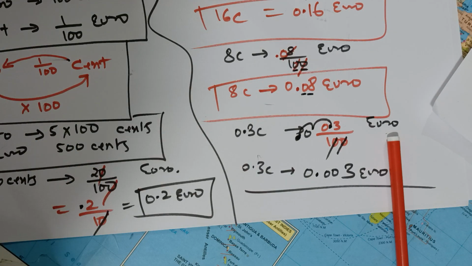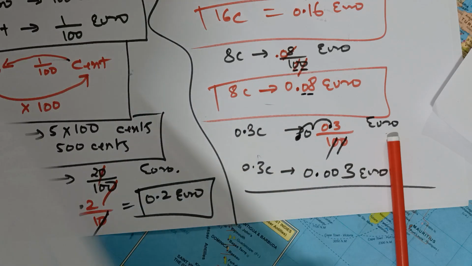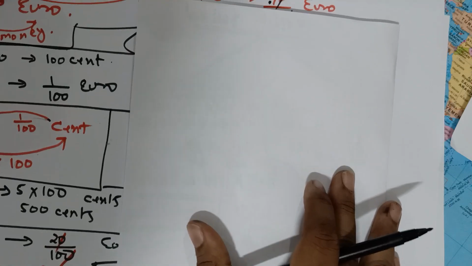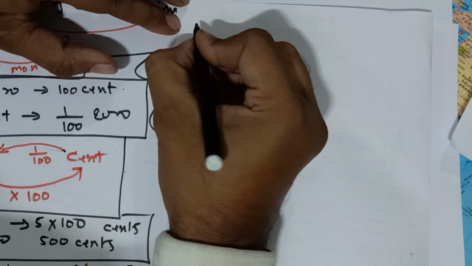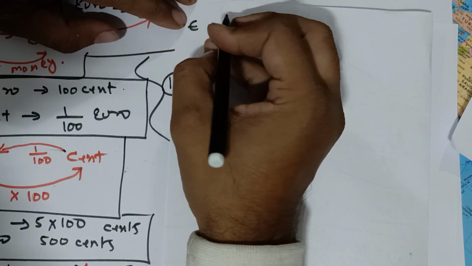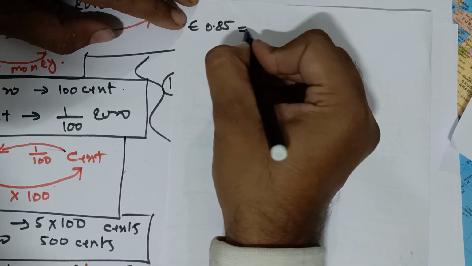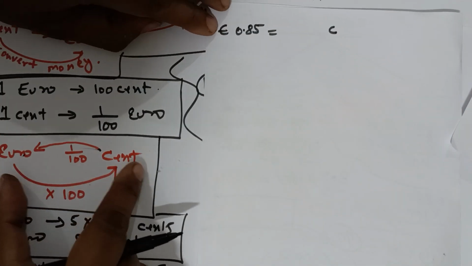So the next, question number 2, is conversion of euro to cent. We'll do it like this. Question number 2: 0.85 euro, you have to convert into cent. Come to the table. This is your formula.